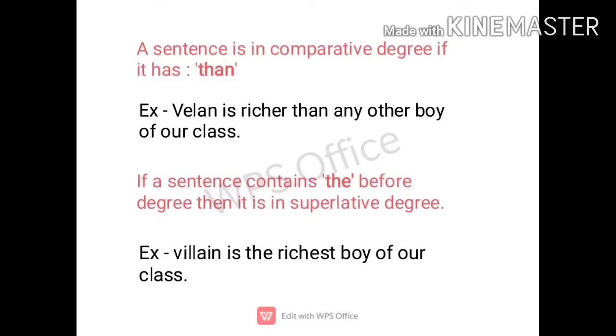Now let's see the sentences of comparative degree, the sentences with "than". See the example: Velen is richer than any other boy of our class. Here the sentence is with "than", so you will understand this sentence is of comparative degree. Now superlative degree, the sentence with "the". See the example: Velen is the richest boy of our class. Here the word "the" came before the superlative degree, that is "the richest". So this is the sentence of superlative degree.